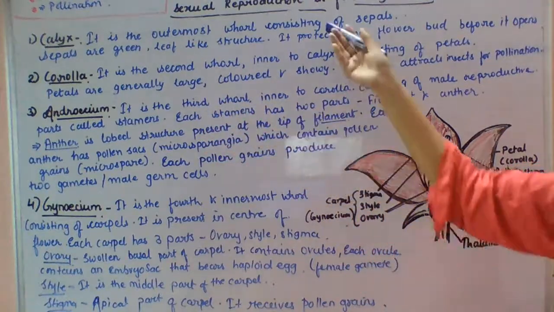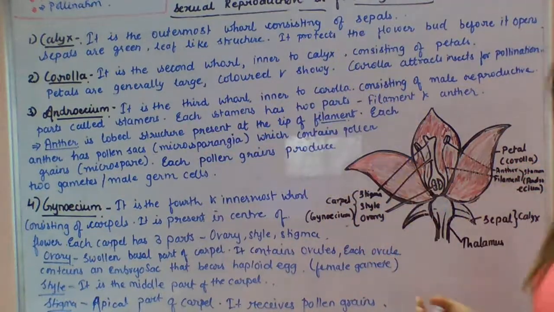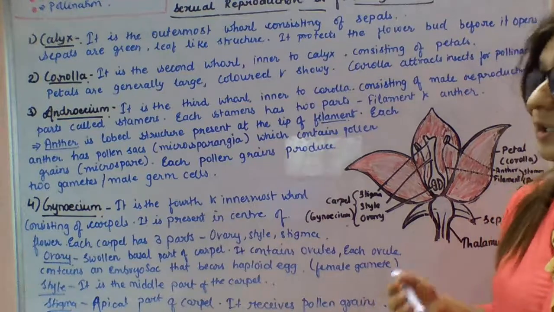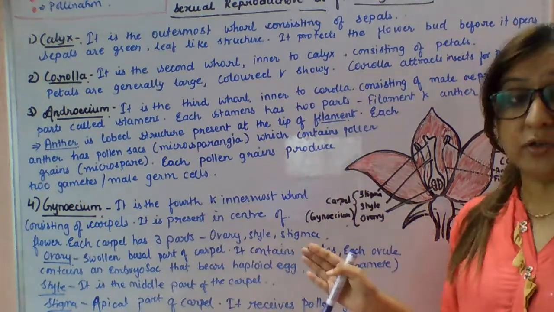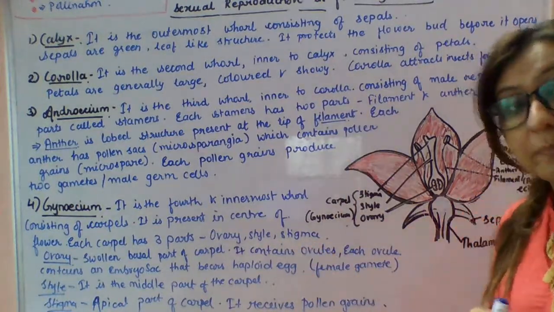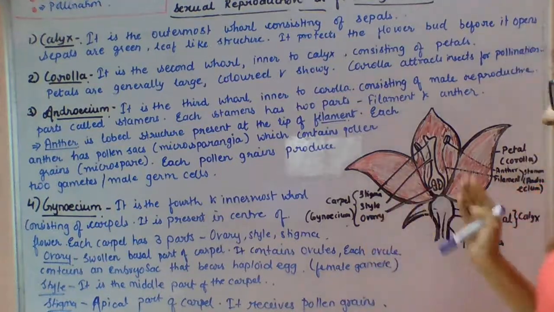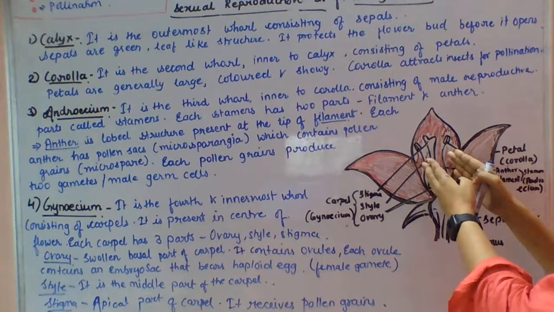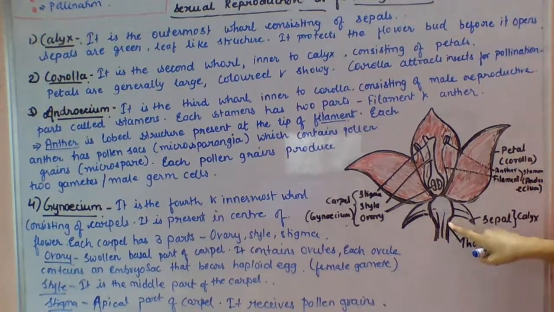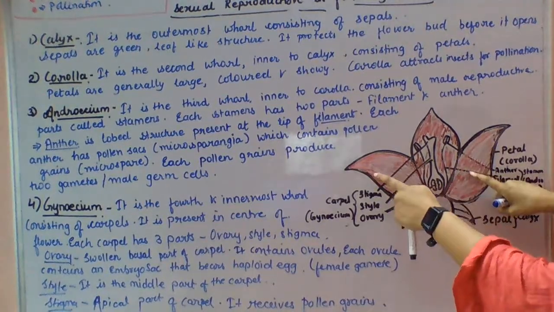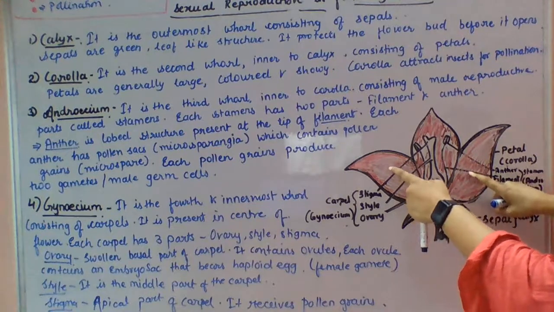Next is, so calyx and corolla are not so essential in the process of reproduction. But the androecium and gynoecium are the essential parts for reproduction in plants. Next we will discuss androecium. Now we come to the third innermost part. The outermost part was sepal, and next we studied petal, and now we are going to the